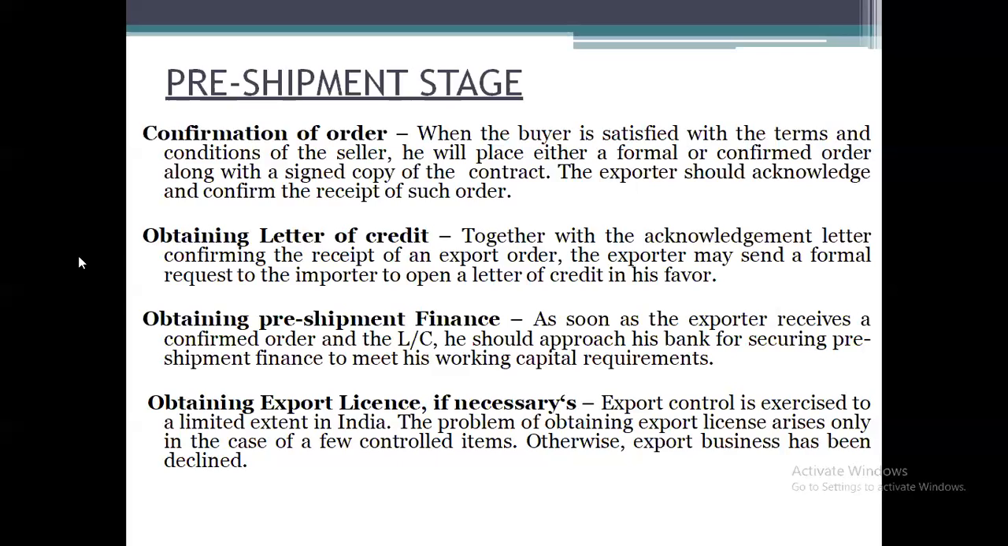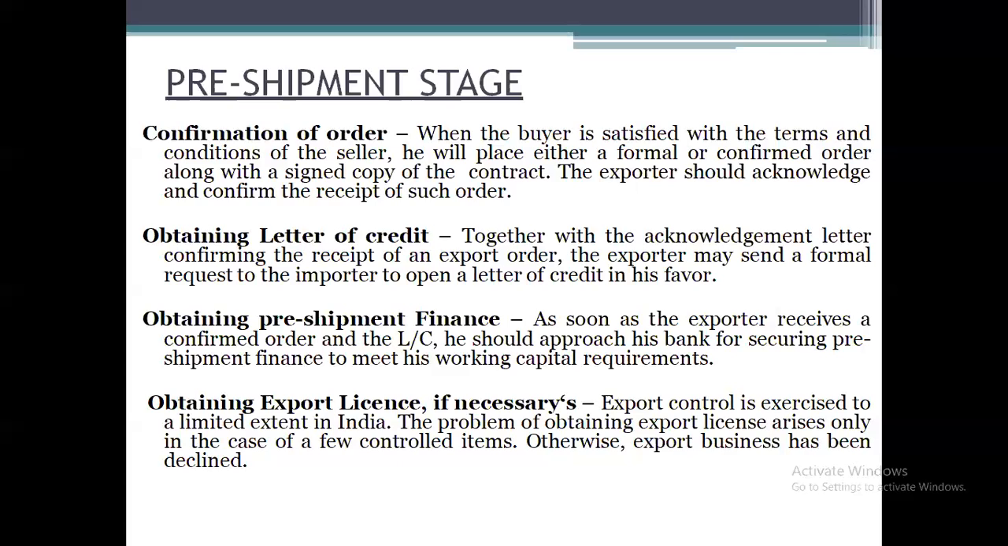Next, obtaining letter of credit. A letter of credit is a document issued on behalf of the importer, because the exporter is going to sell the goods on a credit basis, meaning he is not getting any amount before selling the goods. So he needs some amount to produce or sell the product.